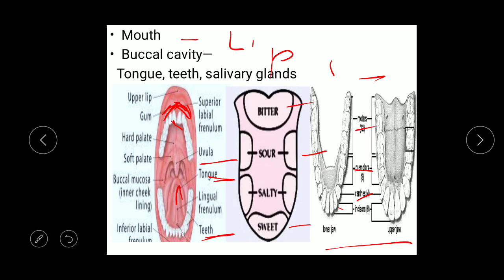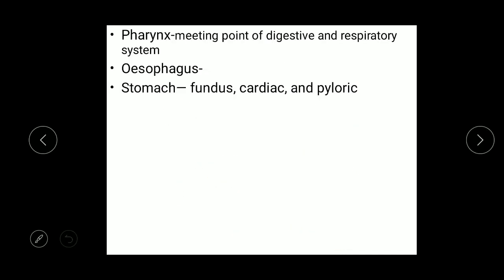Now the function of teeth is grinding or mastication of food. With the help of teeth, food gets converted into small particles and the tongue pushes that food into the pharynx. Pharynx is the meeting point, a common passage for the digestive and respiratory systems.